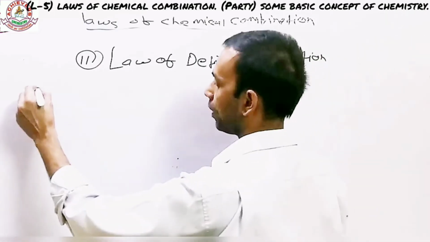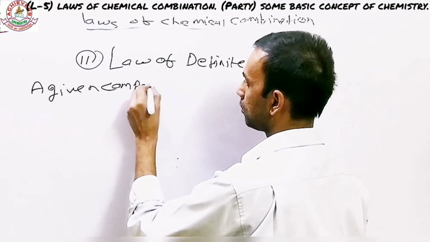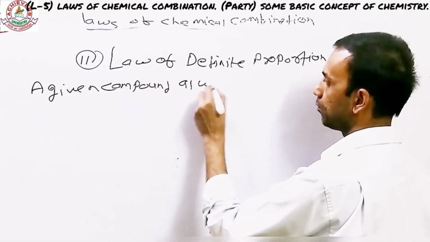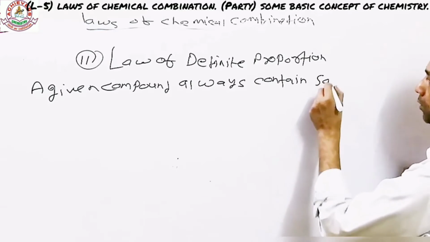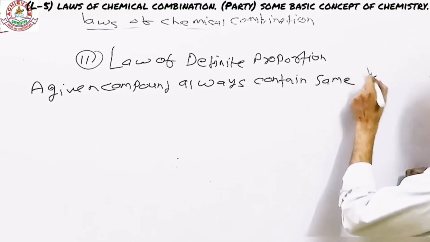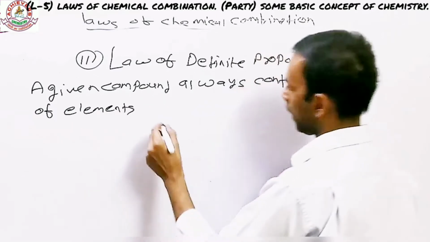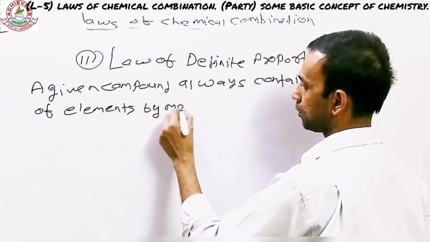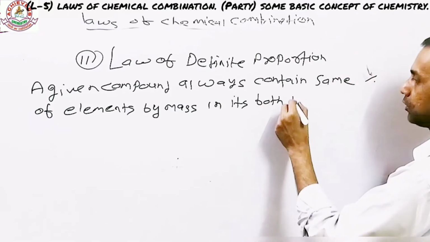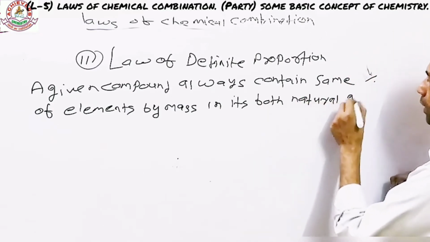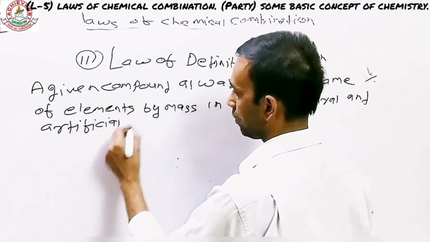What that mean? It means a given compound always contain same proportion of elements, same percentage of elements by mass in its both natural and artificial sample.